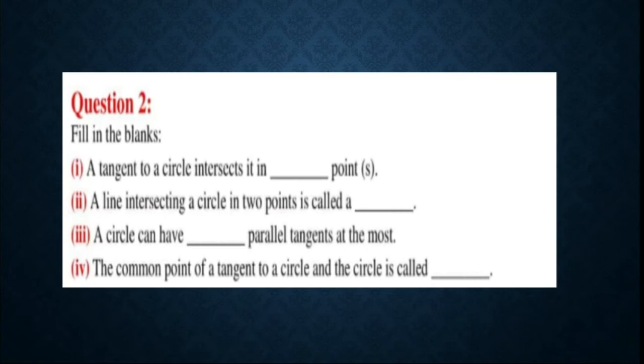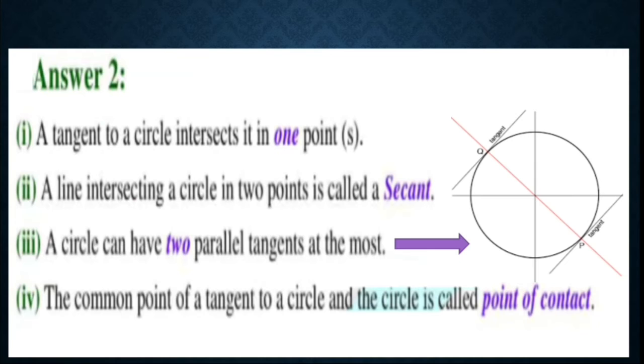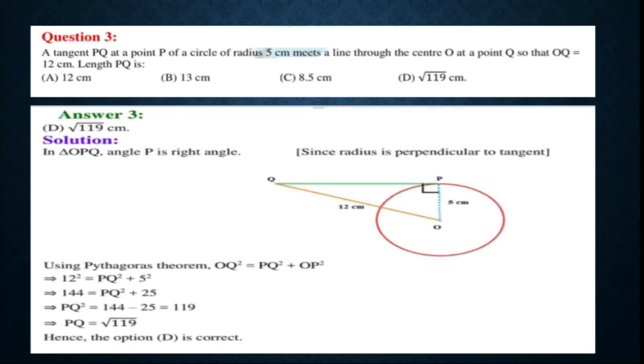Now the third question: the common point of a tangent to a circle and the circle is called the point of contact. I told you this in the previous video. The common point of a tangent to a circle and the circle is called the point of contact. From the diagram, this P is a point of contact, this Q is a point of contact.